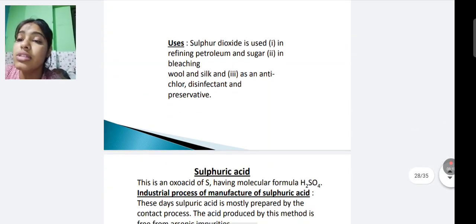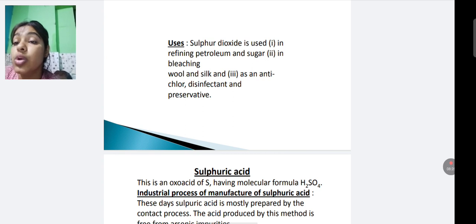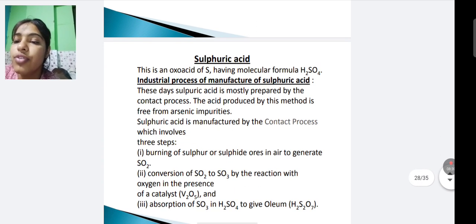Now we discuss its uses. Sulfur dioxide is used in the refining of petroleum and sugar. It is also used in bleaching of wool and silk. It is also used as an anti-chlor, disinfectant and preservative. Now we discuss sulfuric acid.